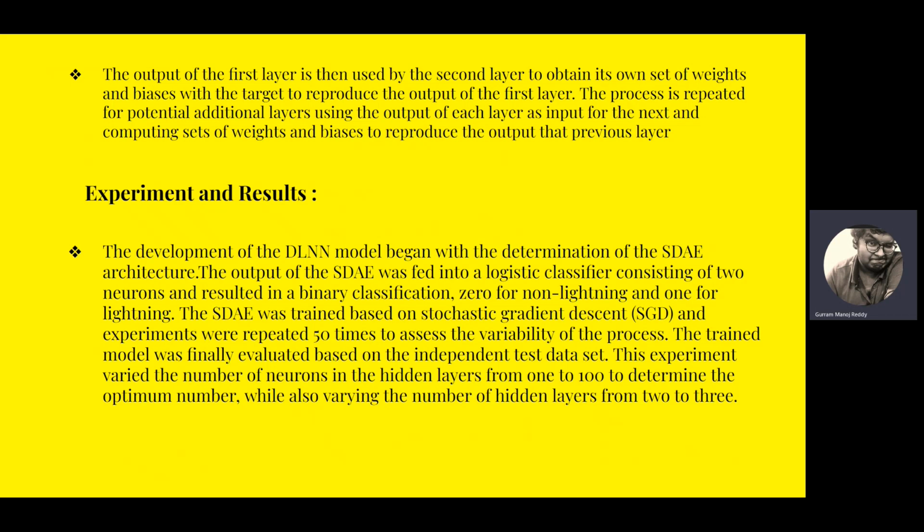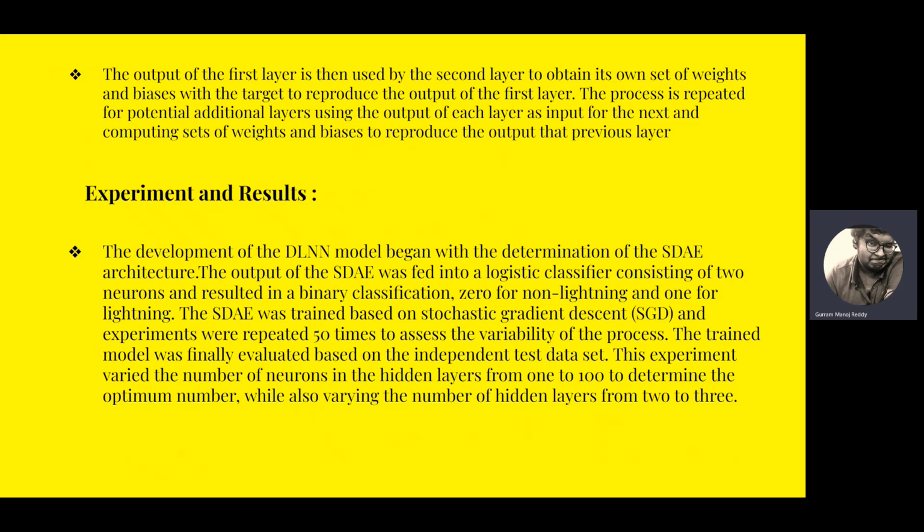So these are the various kinds of algorithms we have seen. Now let's see experimentally how this DLNN works. The development of the deep learning model began with the determination of the SDAE architecture. Till now, we have discussed the SDAE architecture. The output of this SDAE was then fed into a logistic classifier consisting of two neurons and resulted in a binary classification, either 0 for non-lightning and 1 for lightning. The output of the SDAE was then sent to a logistic classifier.